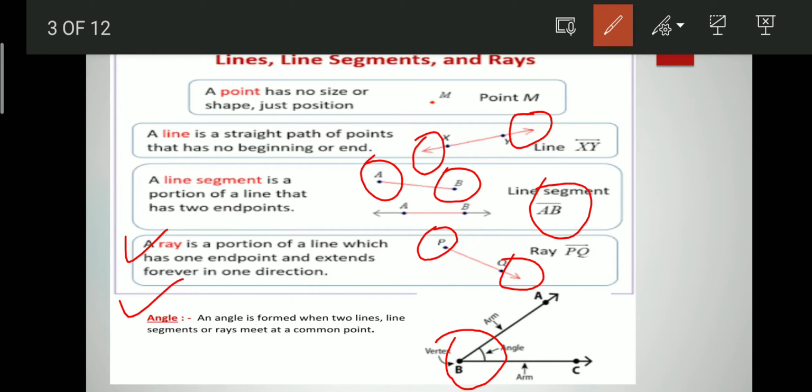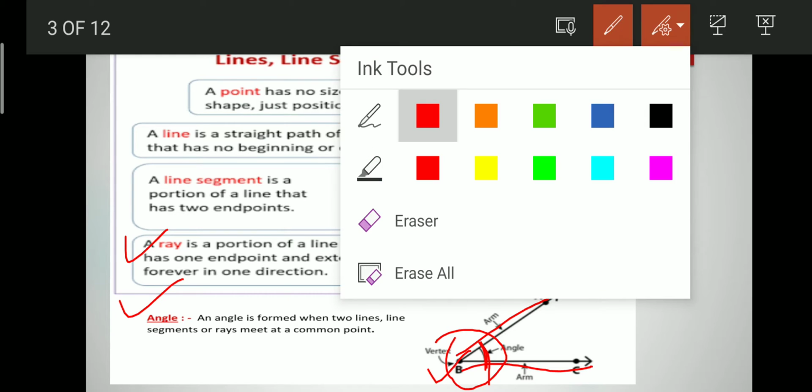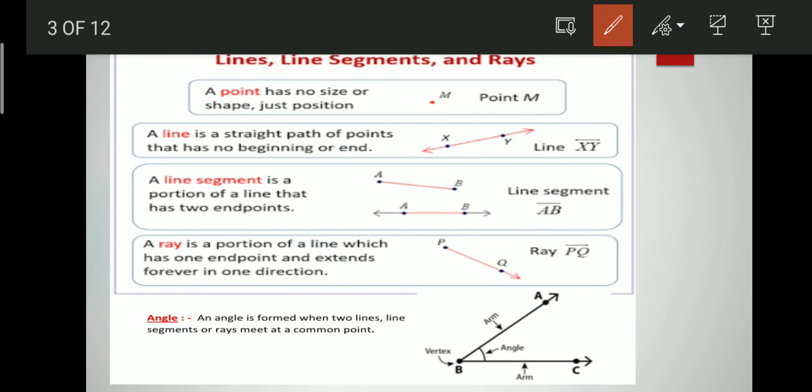When this type of shape or figure is formed, then an angle is formed. Here it is called an angle, and these two rays or line segments are called arms of the angle. This common point where they meet each other is called their vertex.